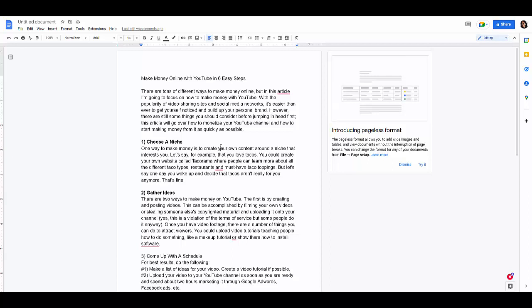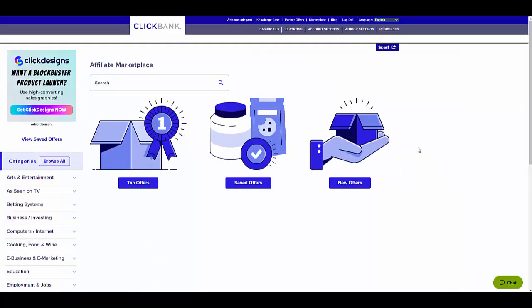We need a way in which we can monetize it. I'm going to show you 2 ways in a second. The first one is by using affiliate marketing. In my case, I'm going to be using ClickBank. If in your region for whatever reason you cannot use ClickBank, you can also go to JVZoo, Warrior Plus, DigiStore24, and there are other affiliate offers that you can join. But I decided to go with ClickBank. And I'm gonna type here, for example, YouTube, because that's my main topic.